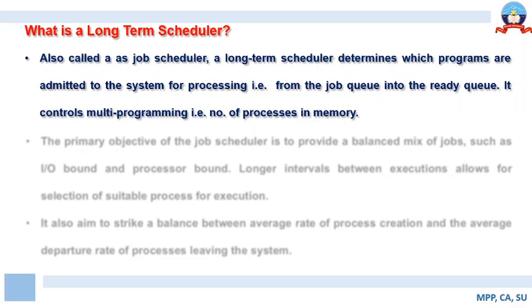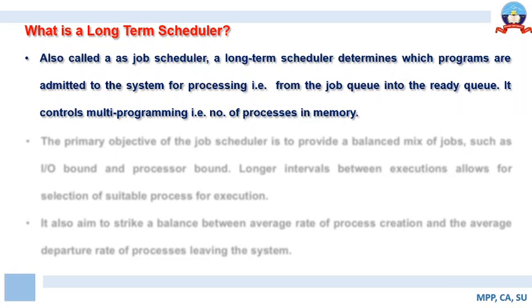So if the long-term scheduler places only 5 programs in the main memory, there will be only 5 programs or processes contending for allotment of CPU time. Right? If it places only 10 programs in the memory out of n number of programs, there will be only 10 programs contending for allotment of CPU time.